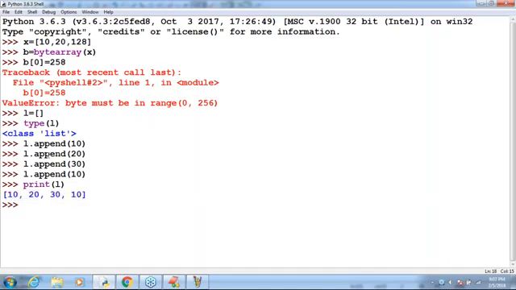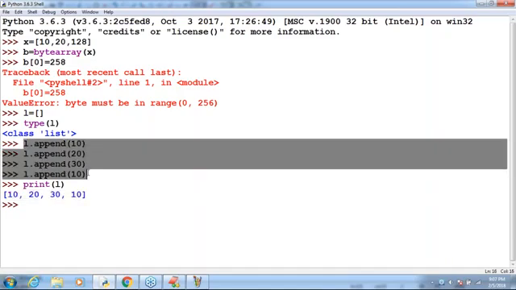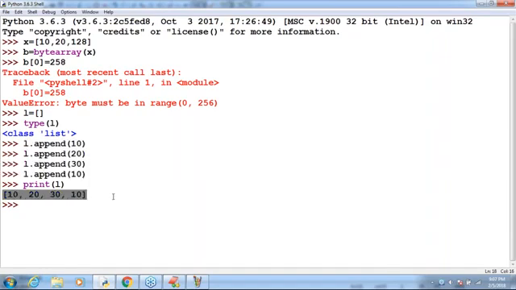Preserved. In which order did we add? 10, 20, 30, 10, and in the same order it is represented inside memory. Next, are duplicates allowed or not allowed? Happily, duplicates are allowed. No problem at all.